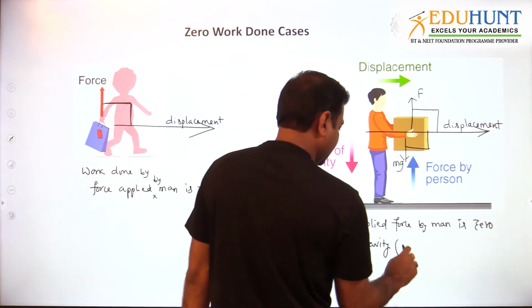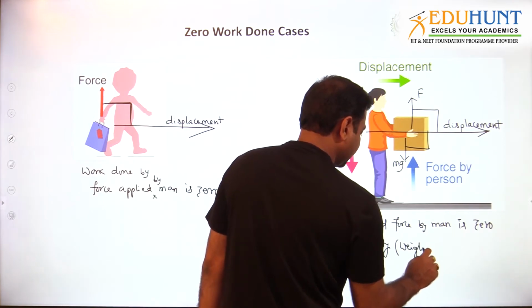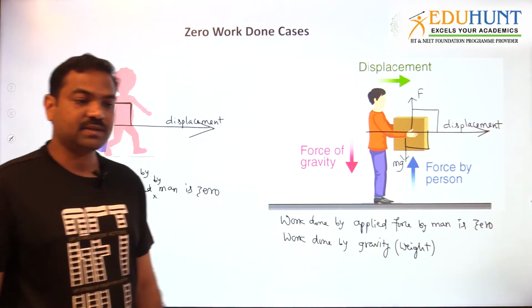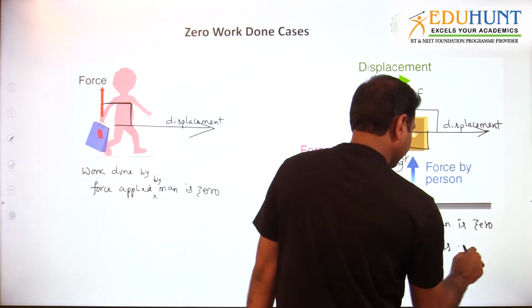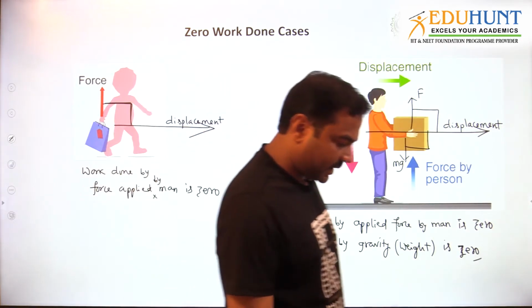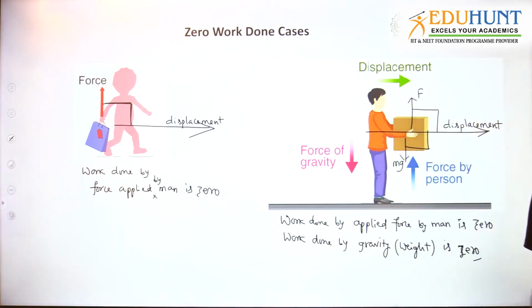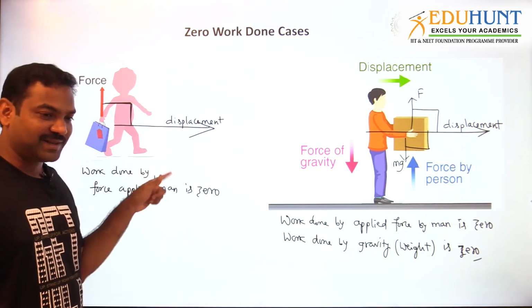Work done by weight, you can also write down. Most of the time they don't call it work done by weight, they call it work done by gravity. So work done by gravity is also 0. Work done by the applied force by the man is 0. Even work done by gravity is also 0.